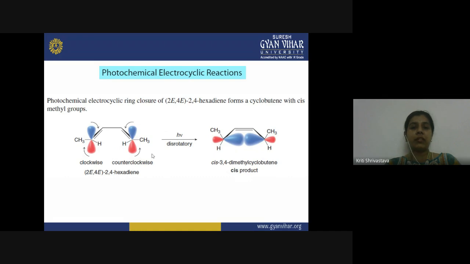This is the case of a conjugated polyene system containing an even number of pi bonds, and this will be true for all such systems. Whether you have a 2 pi bond system, 4 pi bond system, or 6 pi bond system, whatever it is, if it has an even number of pi bonds, the photochemical ring closure will take place via the disrotatory motion. These things can be generalized, and they are very helpful when you are solving a problem related to pericyclic reactions.